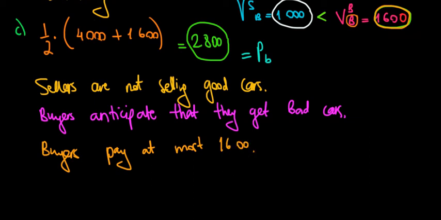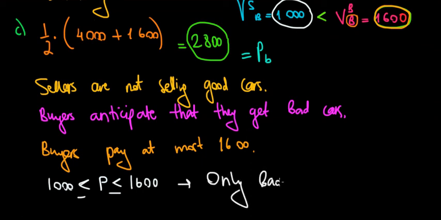Meaning that if the price is going to be at least 1,000 euros that the sellers require and at most 1,600 euros that the buyers are willing to pay, they are going to trade only bad cars. So no good cars are going to be sold because, again, the sellers are not getting the money that they want. So when the price is between 1,000 euros and 1,600 euros, then only bad cars are sold.